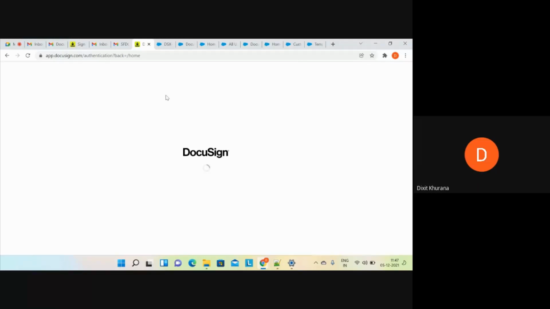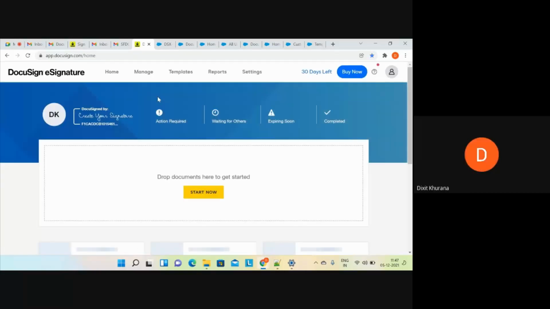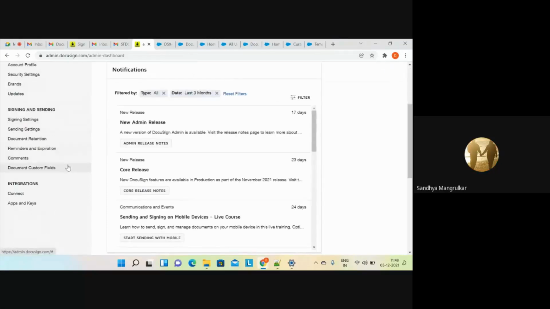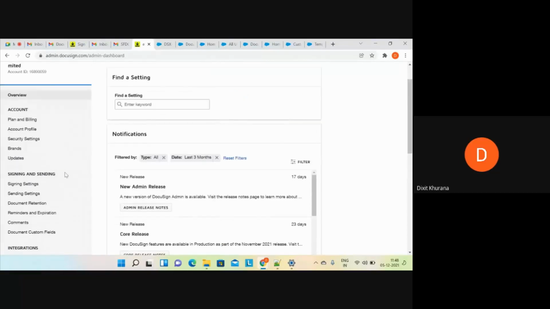This is basically a trial, so you won't be able to see the signing group feature here. But the purpose of using a signing group is, as you know, in real time we have n number of users. We can combine those users in a single group. And we can configure it so that if I want a document sent to a particular group with 5 or 6 users inside, the document will be sent to all the users at a time. Got it.